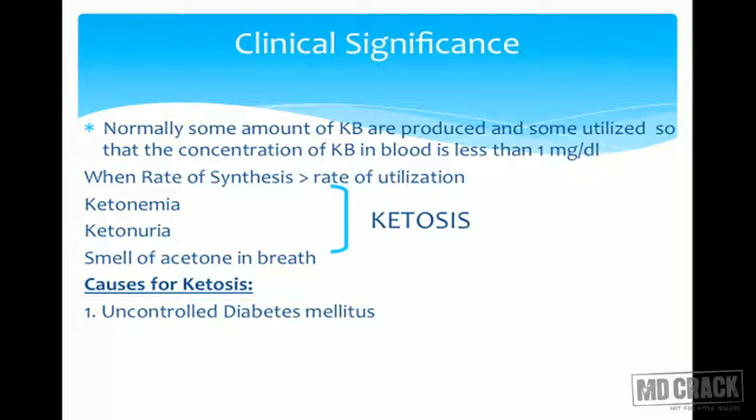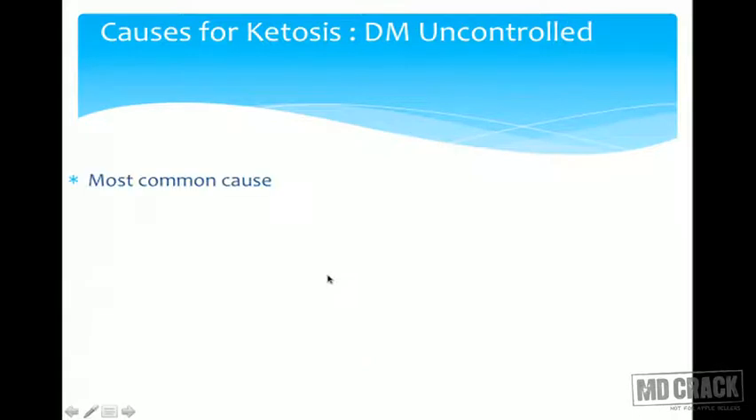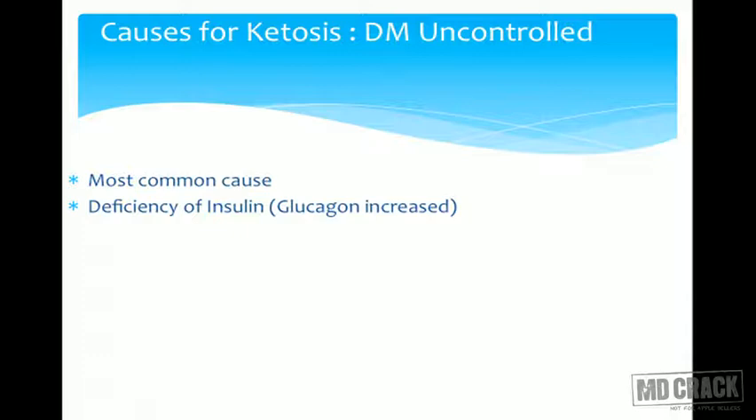One important cause is uncontrolled diabetes mellitus or prolonged fasting and starvation. Let us look at how ketosis is got in these two conditions. So in diabetes mellitus, the most common cause, there is deficiency of insulin. Glucagon is increased, there is deficiency of insulin, glucagon is increased, so increased lipolysis takes place.